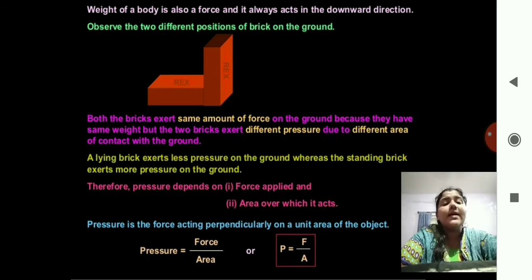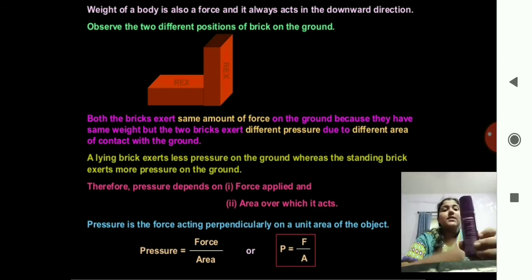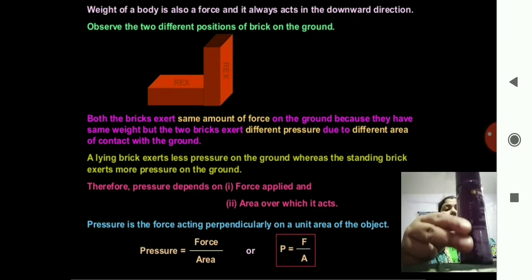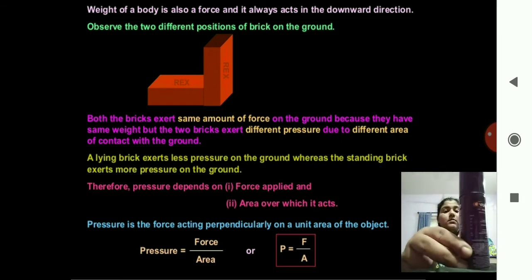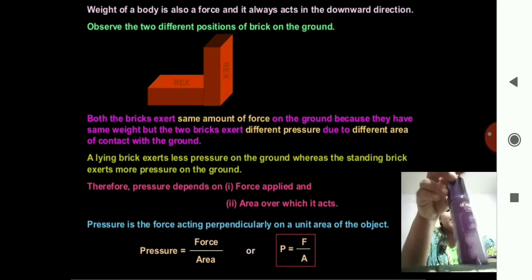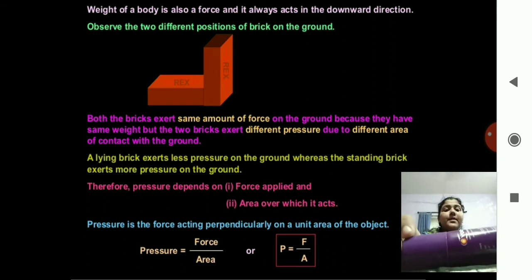I'll give you one example. We have seen this can before. If I keep this can vertically, then the pressure exerted is low. The pressure will be very less. And now if I keep it horizontally, what will happen?